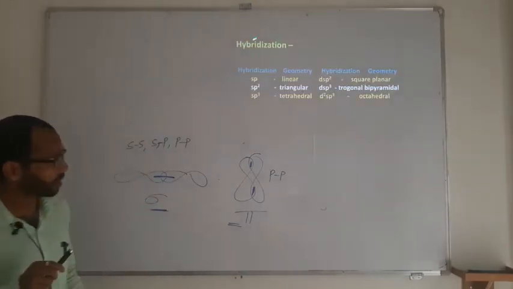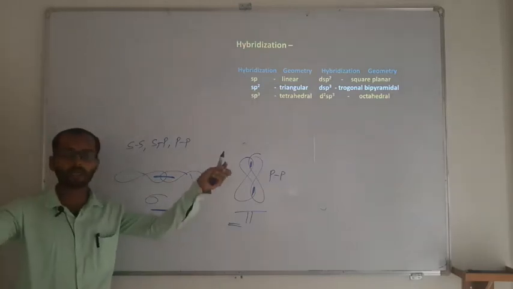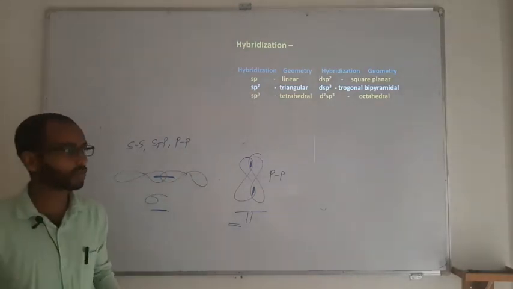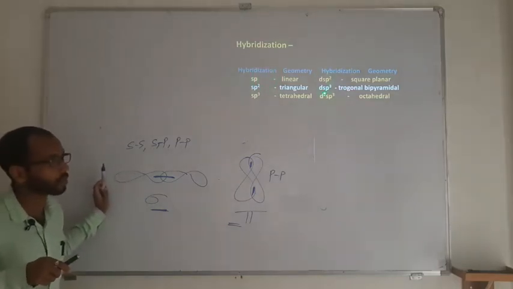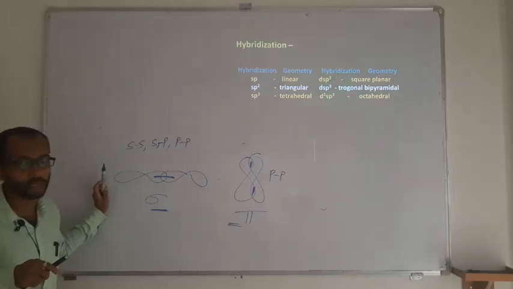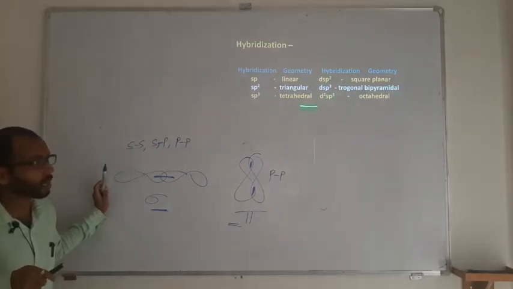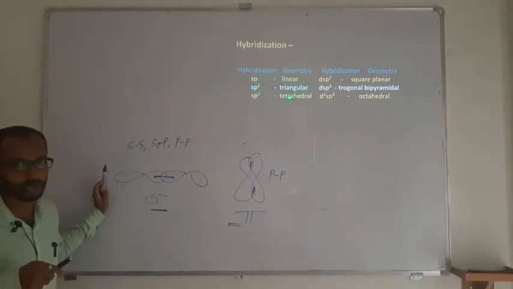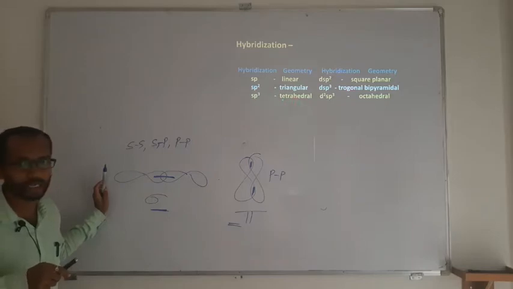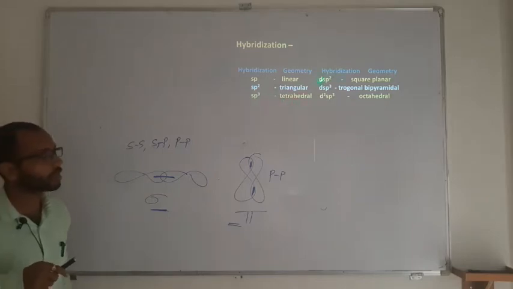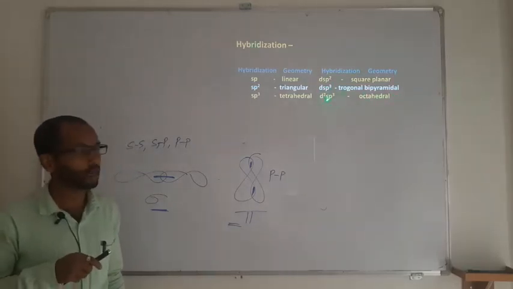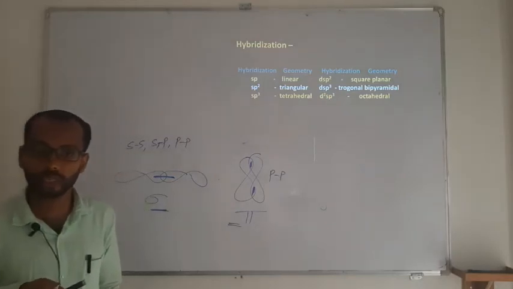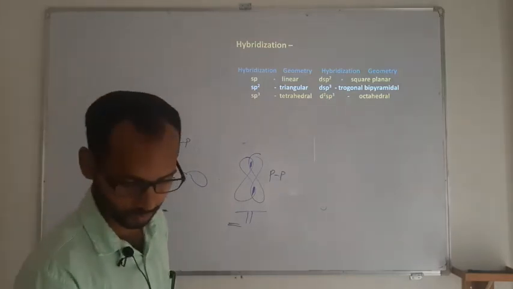So this is regarding hybridization. The mixing of different atomic orbitals following the conditions is going to result in hybridization. So we have sp, sp2, sp3, dsp2, dsp3, d2sp3 or sp3d2. Each is going to have its respective geometry or structure. sp is going to be linear, sp2 trigonal planar, sp3 is going to be tetrahedral, with a lone pair it may be pyramidal, dsp2 is going to be square planar, dsp3 is going to be trigonal bipyramidal, and d2sp3 or sp3d2 is going to have octahedral geometry.